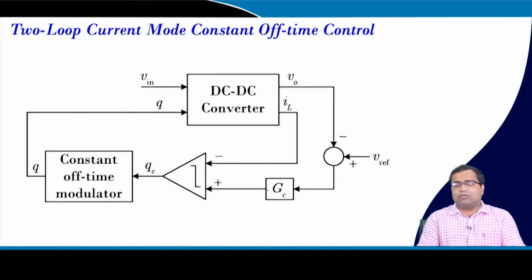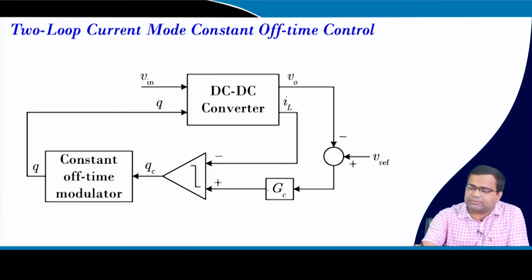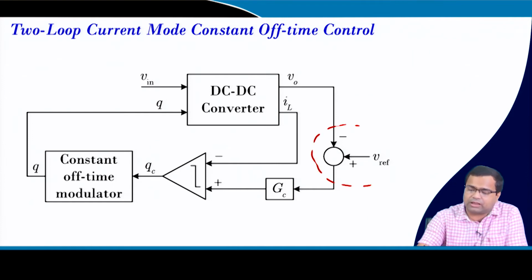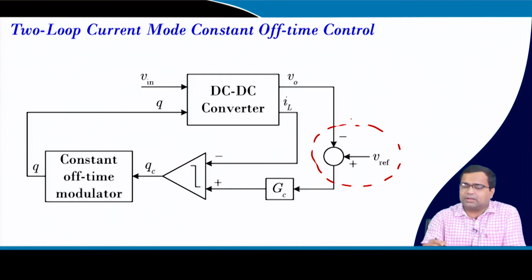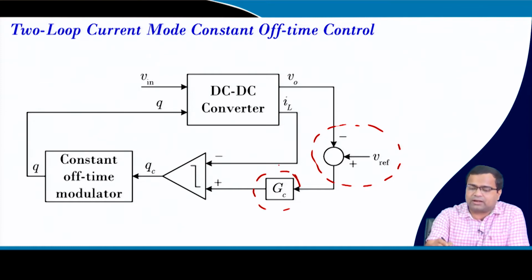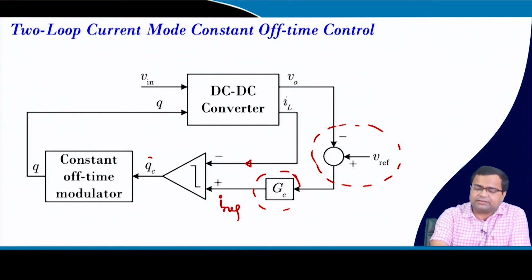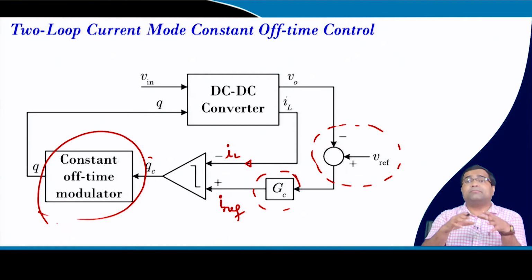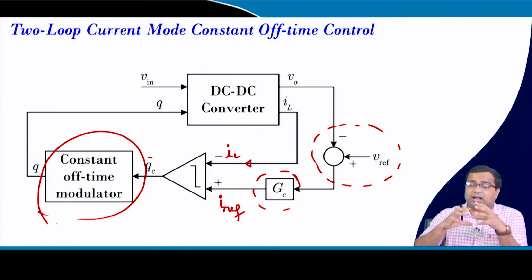Okay. Now, we can also talk about two loop control. It is current mode control. So, similar to our traditional current mode control, we will have an outer voltage loop, and this is the voltage controller, and this is our inductor current, and this is like our reference current, right? Reference current, and this is our inductor current. Then the output of the comparator goes to the constant off time modulator, and that we have discussed. It will also have a minimum on time. Then we can implement a current mode control.